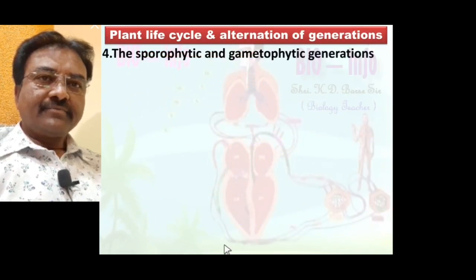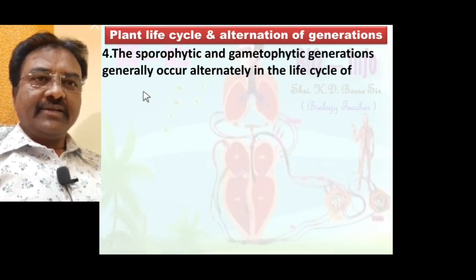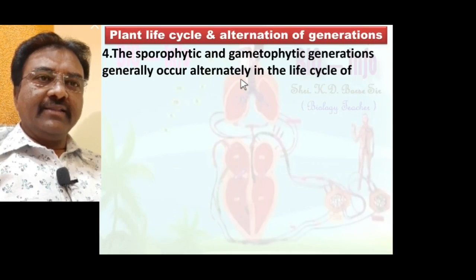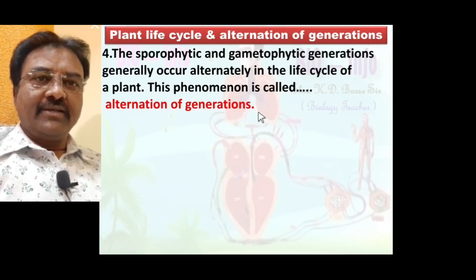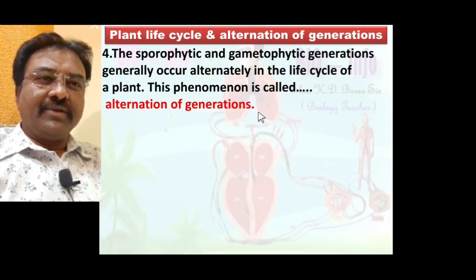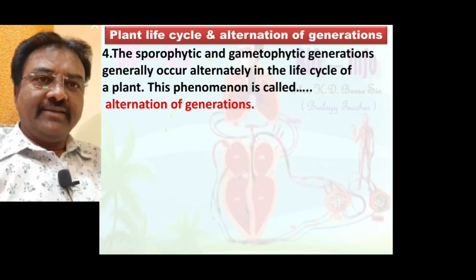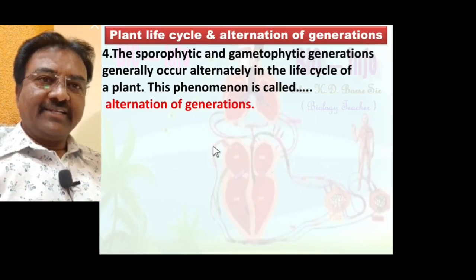Number 5. The sporophyte and gametophyte generations generally occur alternately in the life cycle of the plant. This phenomenon is called alternation of generation. What is alternation of generation? The plant life cycle generally shows gametophytic generation and sporophytic generation occurring alternately. Such a phenomenon is called alternation of generation.